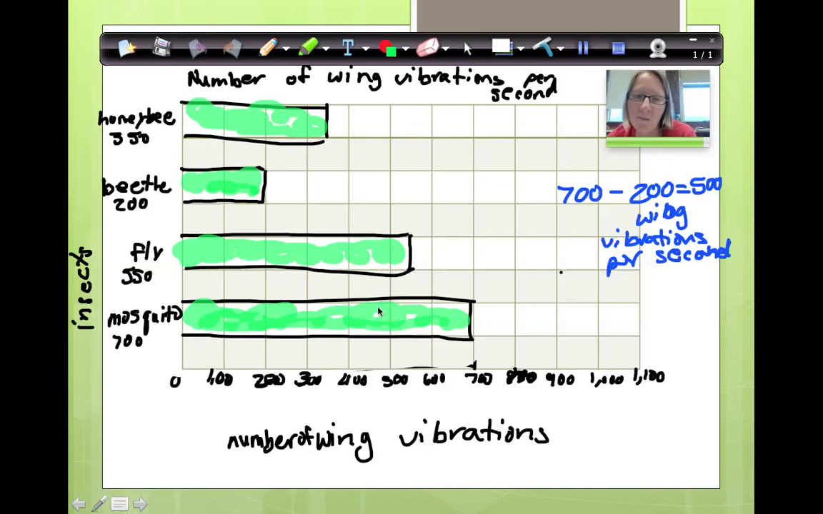So a fly has 550. A mosquito has 700. What's my total? 7 plus 5 is 12. Whoa, on my fly swatter, I've got 1,250 wing vibrations happening each second I watch. Isn't that amazing? That is so neat.